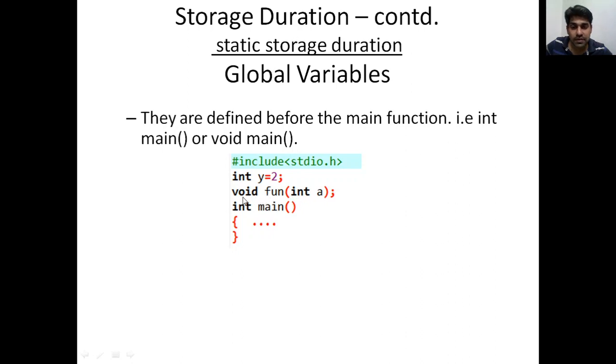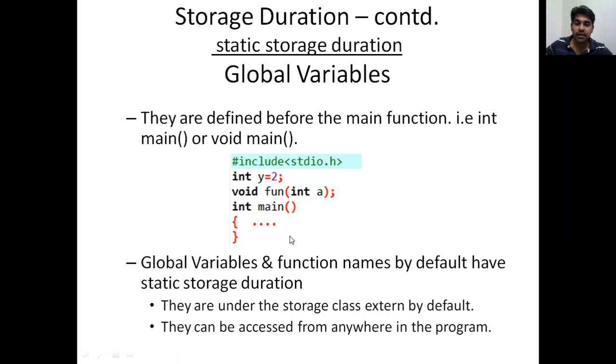Similarly, you have this void fun(int a), which is a function, and it is also global because it is defined before writing the main function. All these things which are defined before the main function, we call them global, and they will be available throughout the program execution. Global variables and function names by default have static storage duration, so there is no need for us to provide the keyword static in front. When we define it before the main function, it automatically gets the static storage duration attribute.